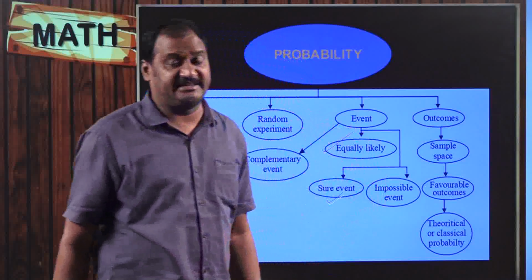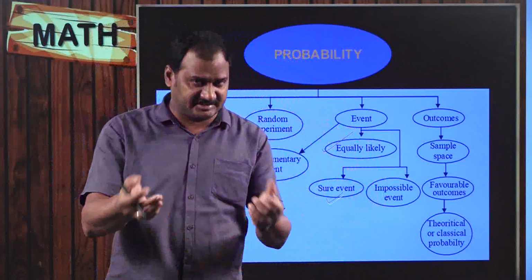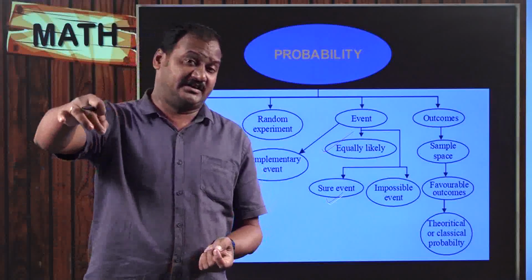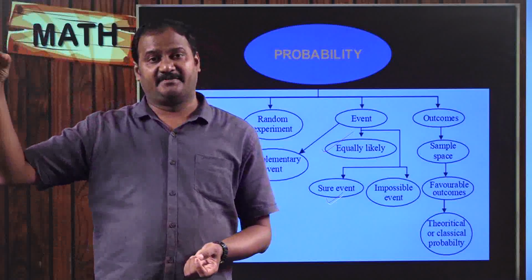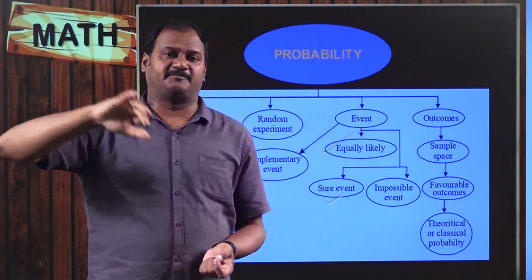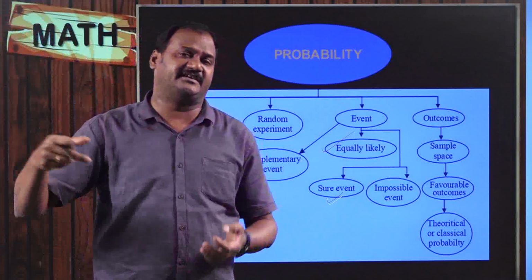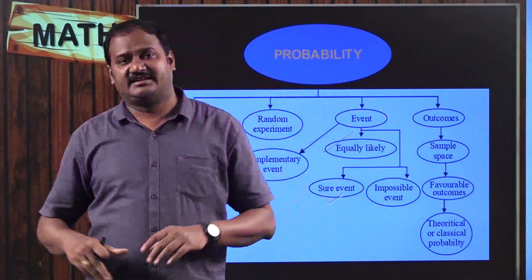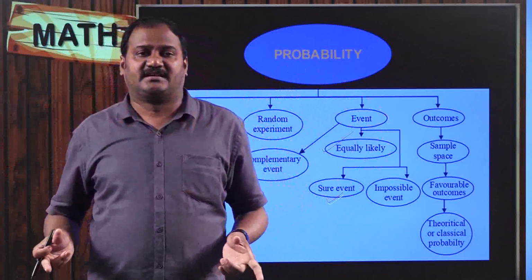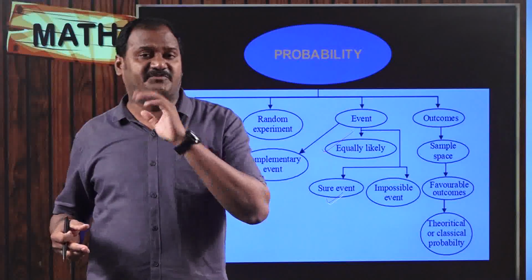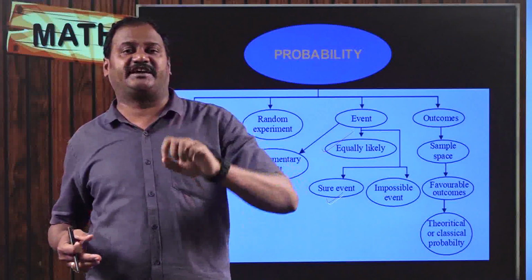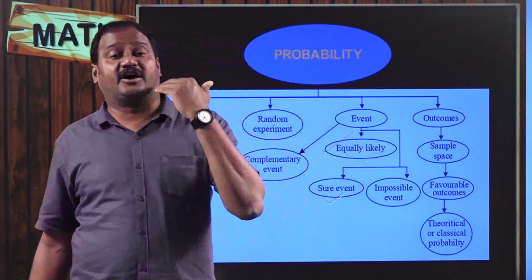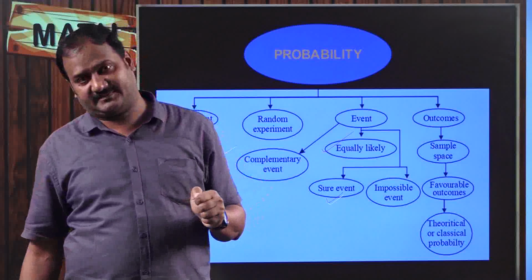This is what we just discussed. Equally likely outcomes are nothing but when you are tossing a coin, or when you are rolling a dice, or when you are picking one card randomly. When you are picking one card randomly, it can be 1 or 2 or 3 or a king. So there is an equal number of chances of getting every single item. Those kinds of events are said to have equally likely outcomes, right?